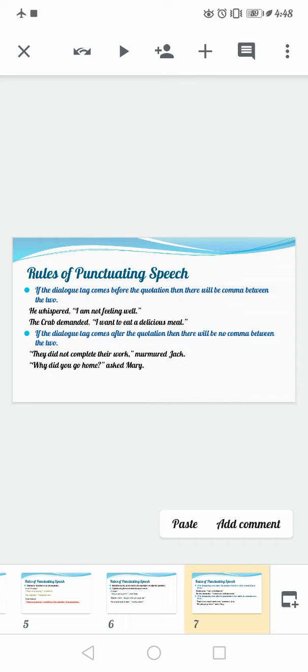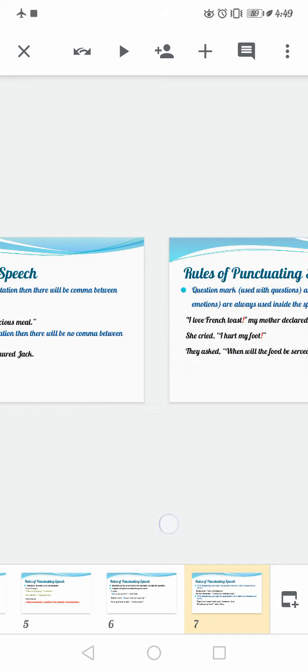So be very careful about the positioning of your commas and inverted commas, because if you are given a question in your exam to punctuate and you put a comma after the inverted commas, you are going to lose your marks.